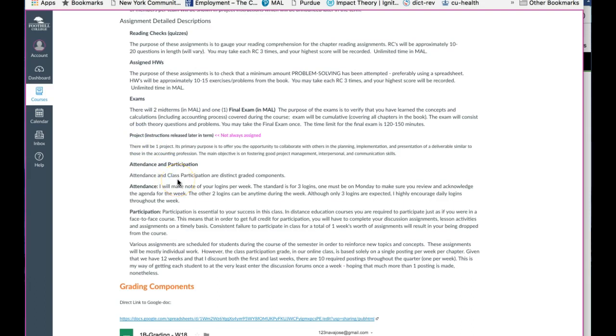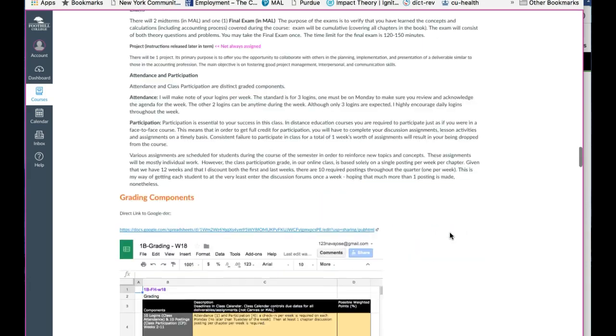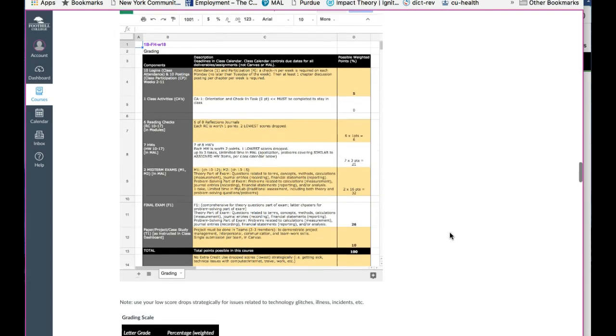Attendance is simply you come in once per week, actually 3 logins, but the first one has to be done in the first part of the week, so Monday or Tuesday, through the module. And here are the grading components. Again, here's the logins. One of them has to be through the module. That will get you that attendance grade, 1 percentage point for the overall class.